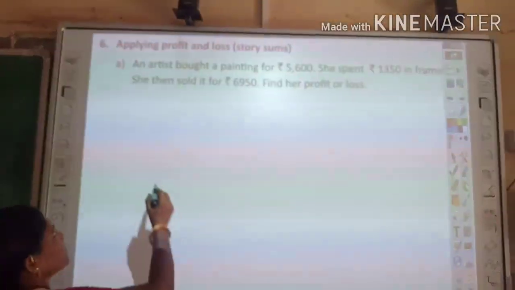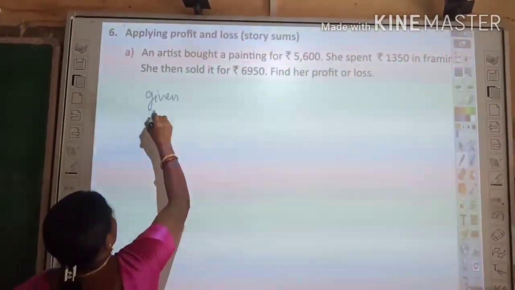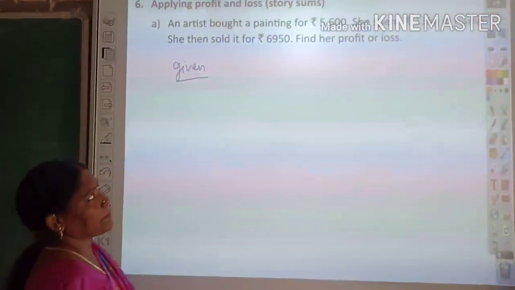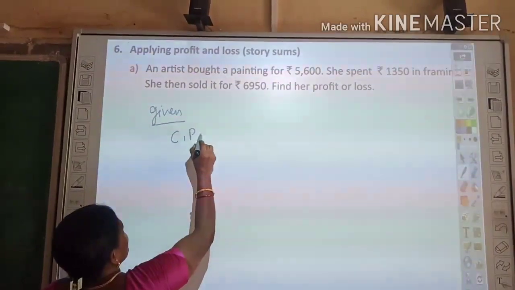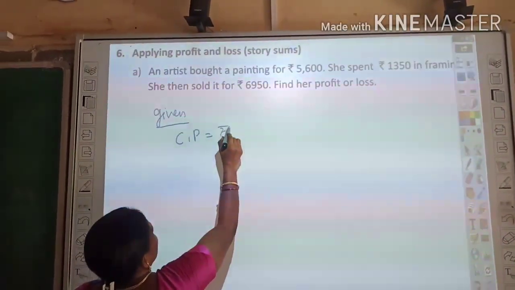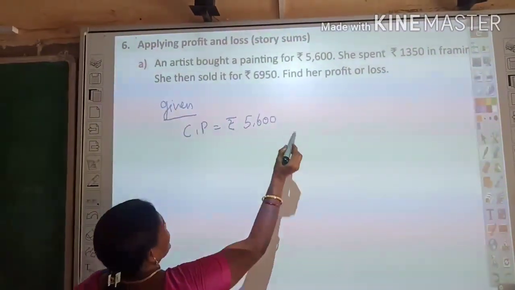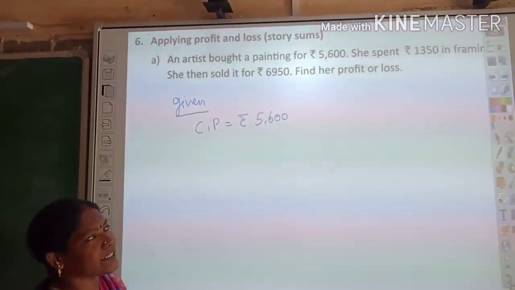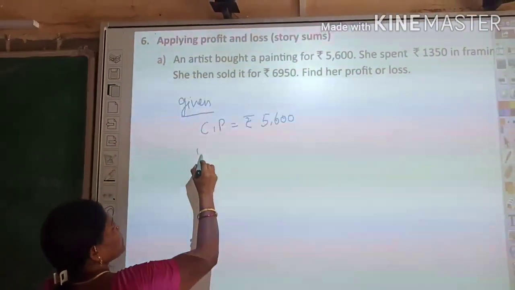Question: what was given? An artist bought a painting. So bought, that is a cost price. Cost price rupees 5,600. She spent rupees 1,350 framing it. That is overhead charges.